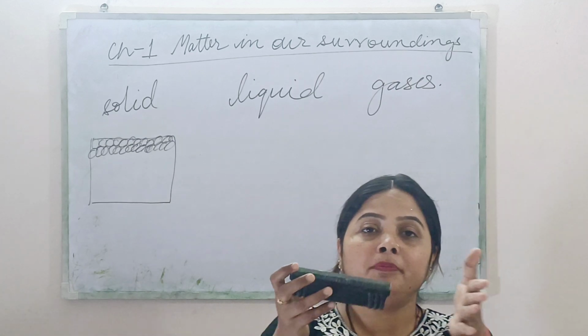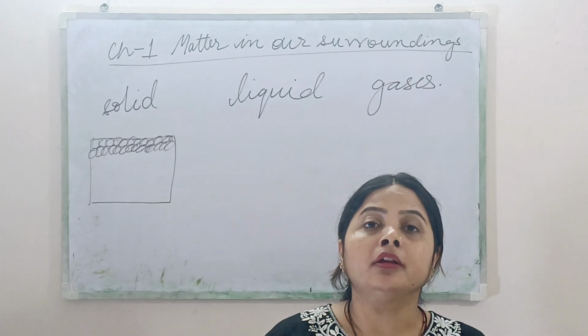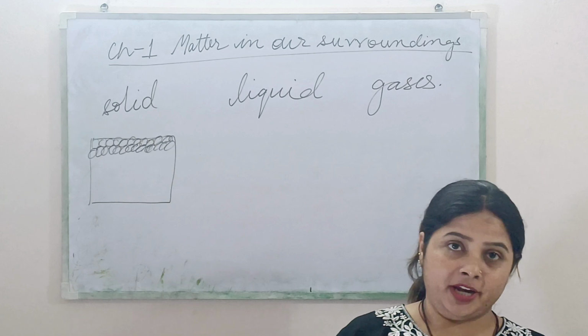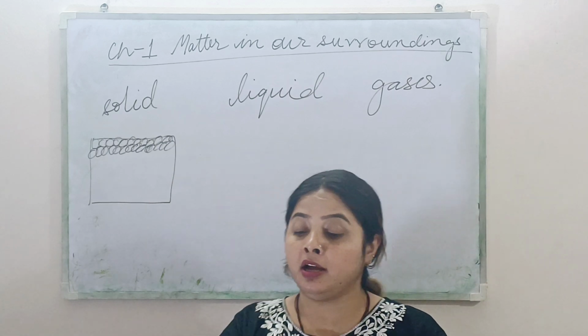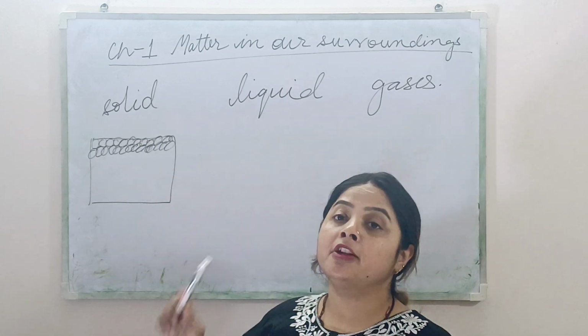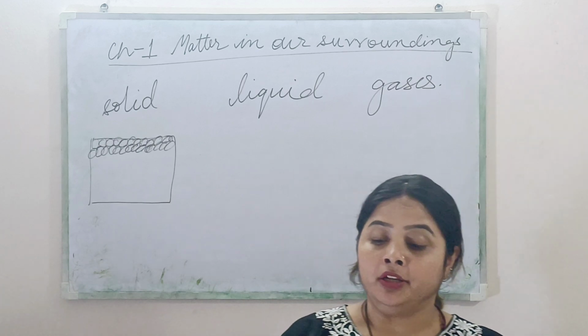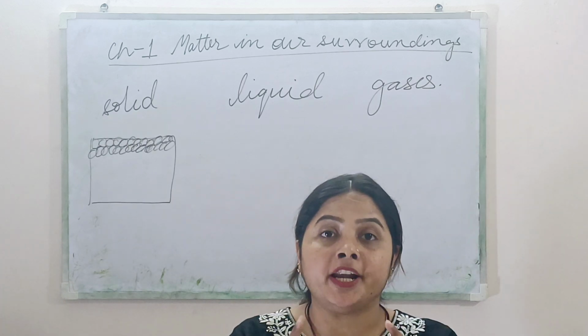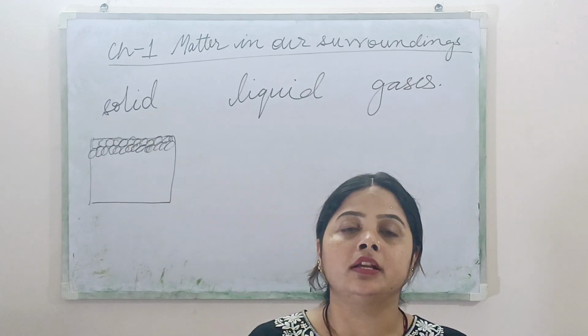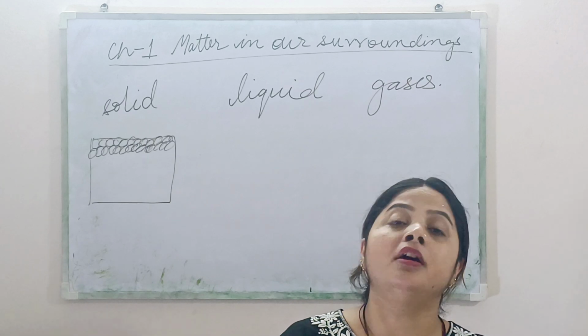So solids cannot be compressed. The reason is that in solids the particles are very closely packed, and that is why solids are rigid, hard in shape and size, and we cannot compress the solids.